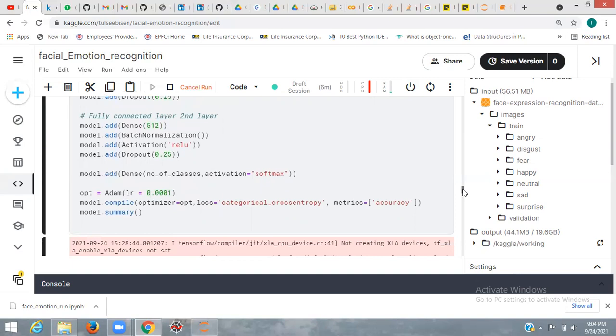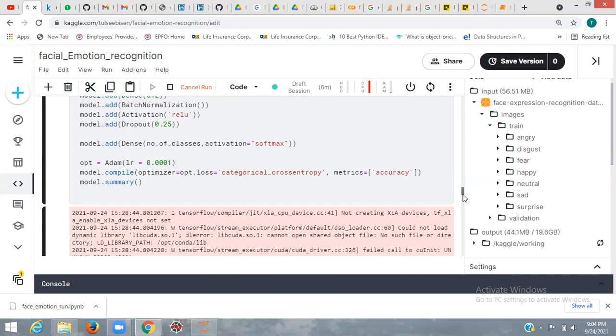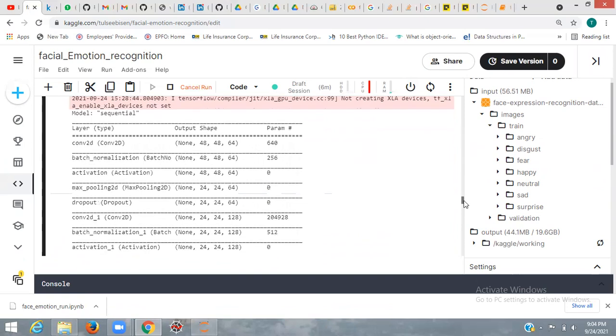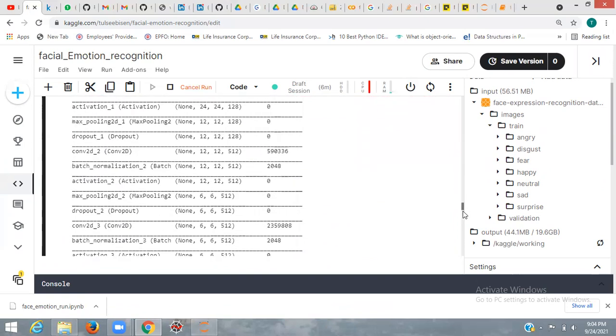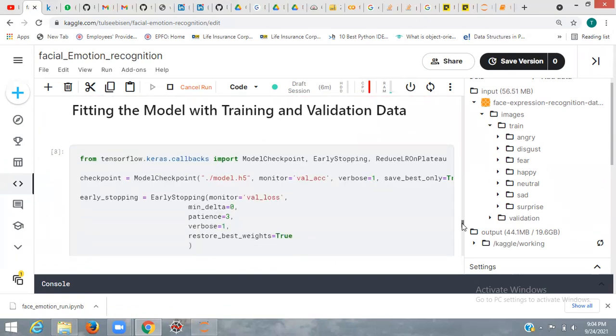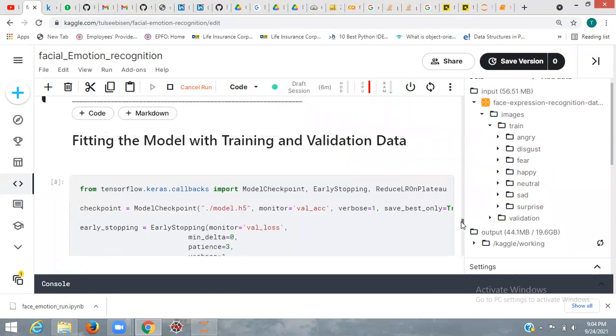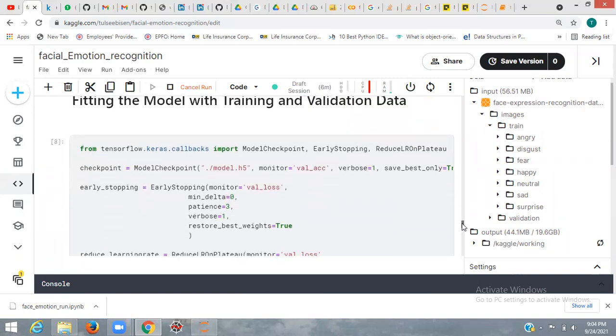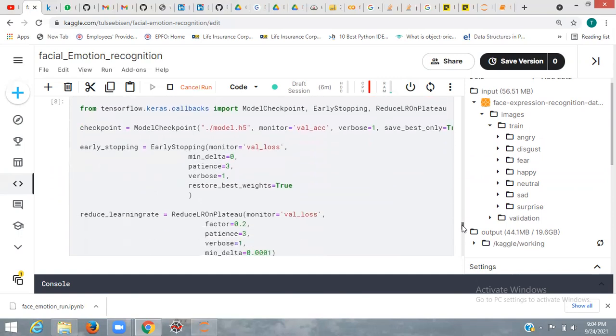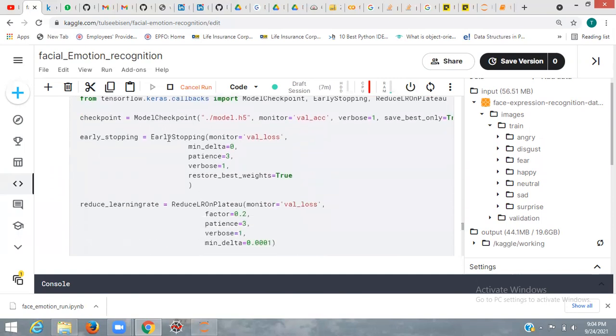Fully connected layer, so for the second layer I have also added a fully connected layer, and then I am going to compile. So here is the compilation result, and my model is created, and now I have to fit that model by training and validation data.